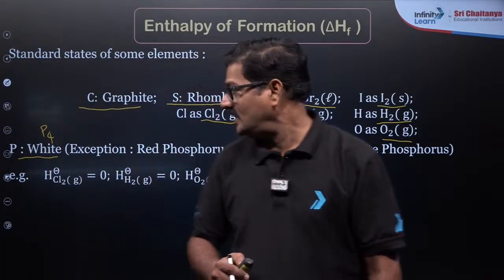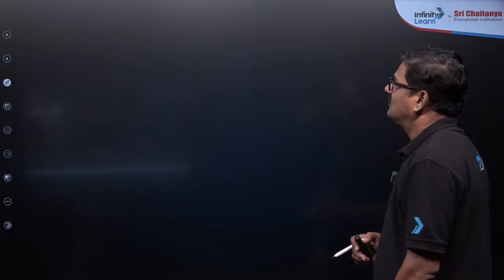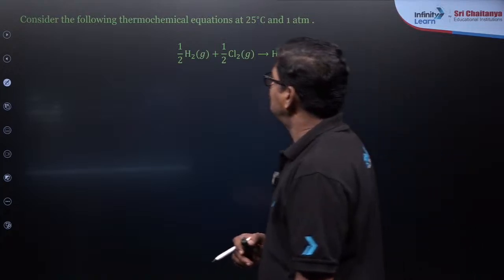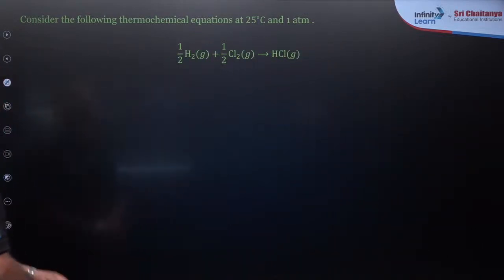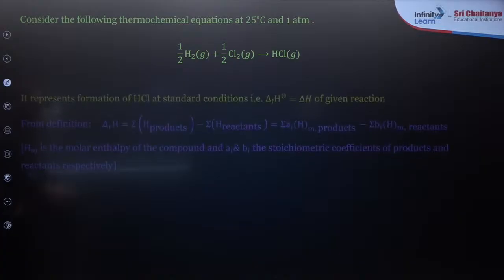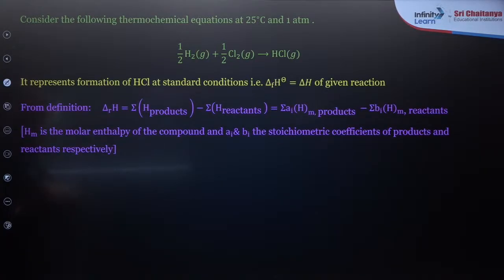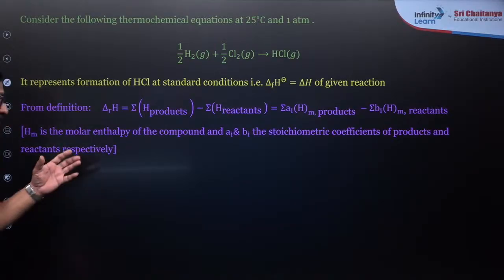Consider the following thermochemical equation at 25 degrees centigrade, 1 atm: H2 plus Cl2 gives HCl gas. It represents the formation of HCl at standard state. So delta H is given in the reaction. From the definition, enthalpy of reaction is equal to the sum of the enthalpy of products minus the sum of the enthalpy of reactants. Molar enthalpies and temperature coefficients you also have to consider.